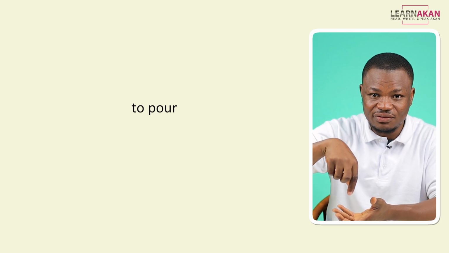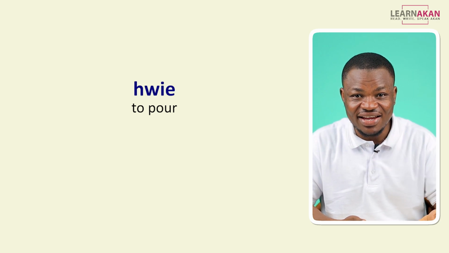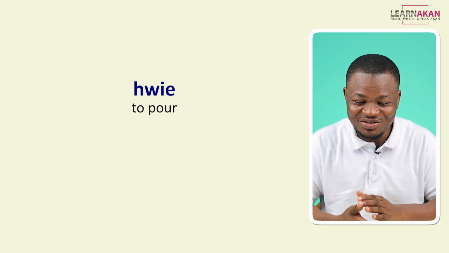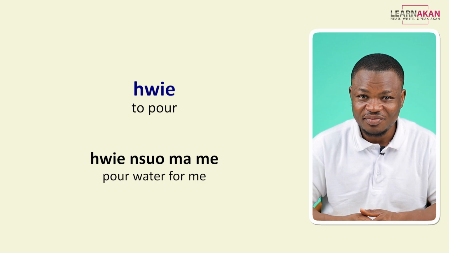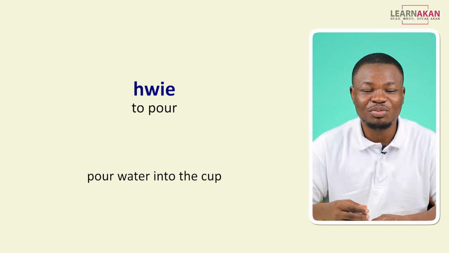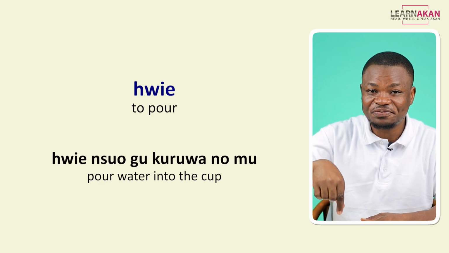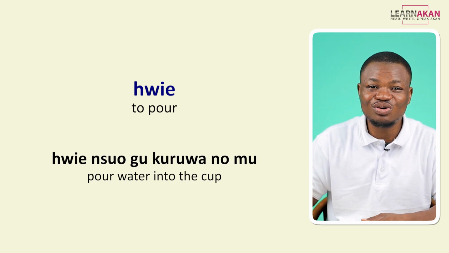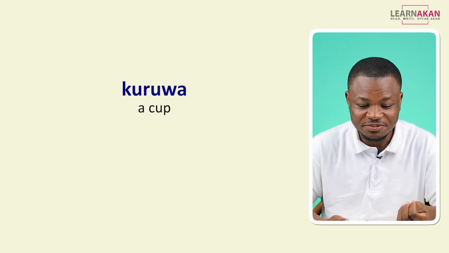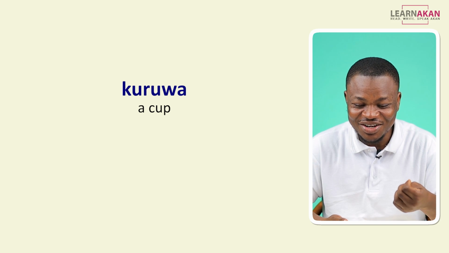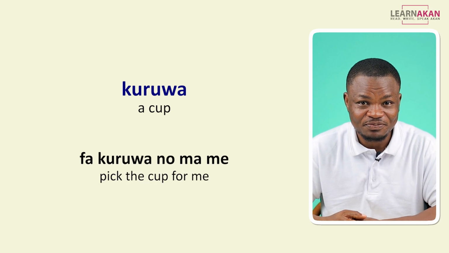The next one is to pour. So like when you pour stuff into something, we have that as she. She. So if I want to say pour water for me, I would say she ensuo mame. She ensuo mame. If I want to say pour water into the cup, I would say she ensuo gu kruwa numu. She ensuo gu kruwa numu. So we have kruwa as a cup, okay? Kruwa. So if I want to say pick the cup for me, I would say fa kruwa no mame.